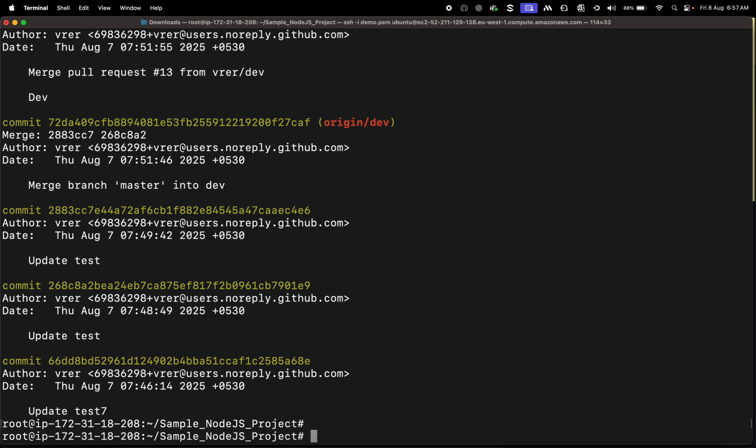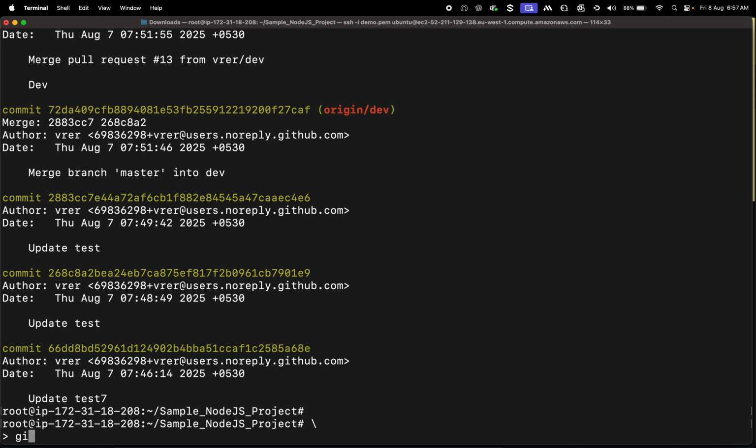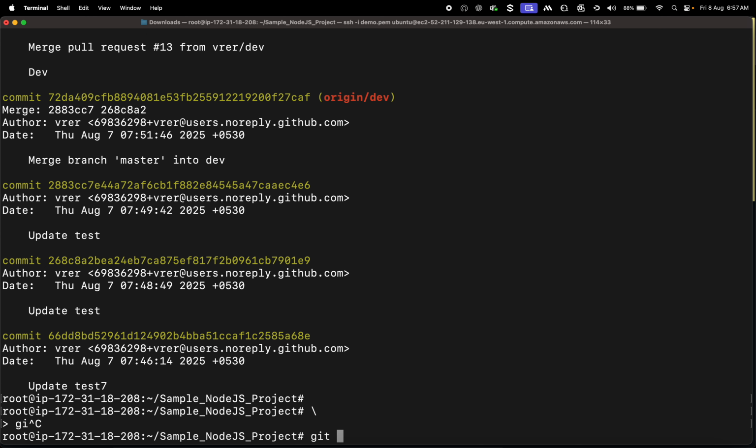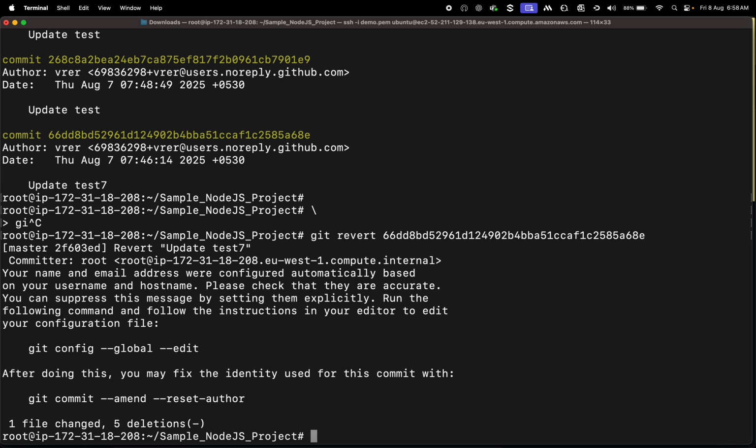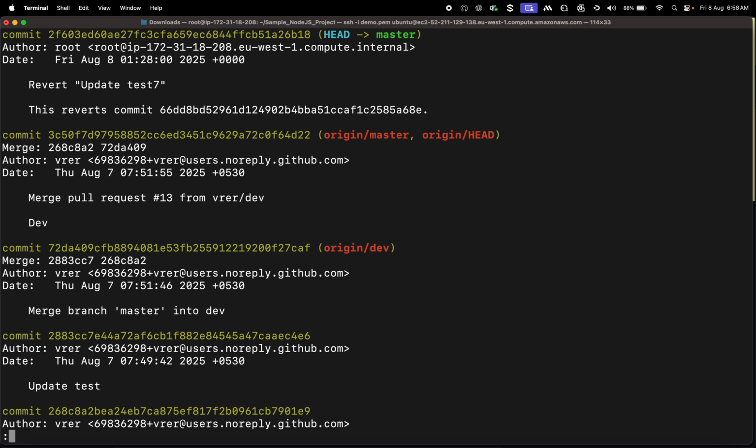Simple. The command is git revert. See, this is the commit message, right? If you want to change it, you can change it. Otherwise, you can just keep it as it is. Did I save the file? Yeah, so I saved it.